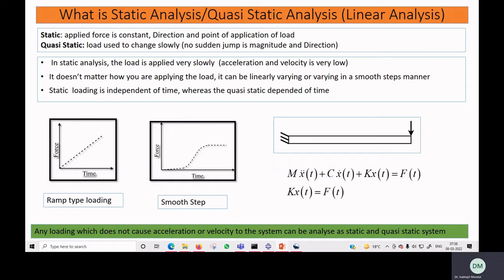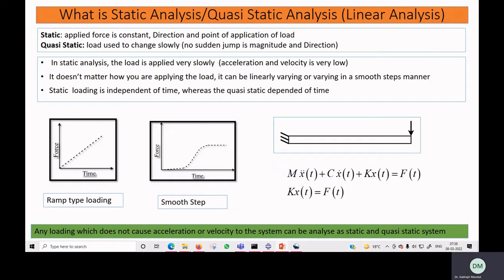Okay, so if the load satisfies these conditions, that means you are applying the load at a particular point, the loading direction is always the same, and the amount of load is also constant, then we can say that is your static analysis.